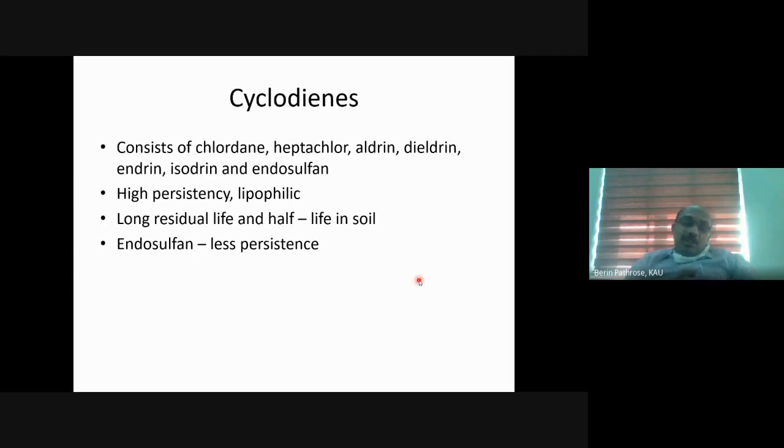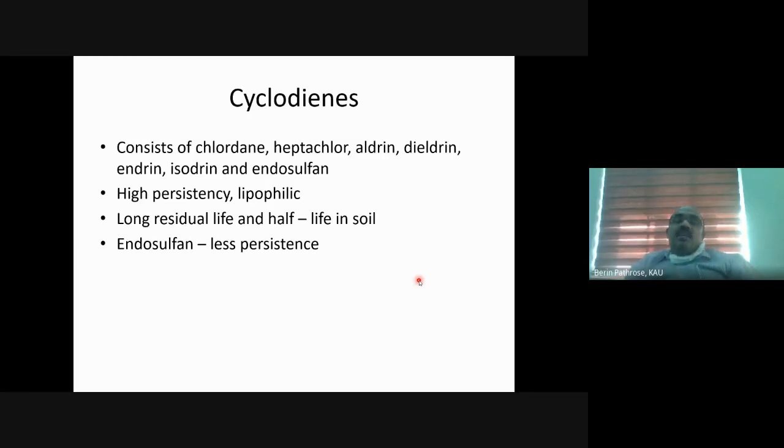Then comes the third group. Among the organochlorines, we have discussed DDT and its analogs, and BHC and its isomers. The third group is cyclodienes. Cyclodienes have several insecticides: chlordane, heptachlor, aldrin, dieldrin, endrin, isodrin, endosulfan, etc. Almost all these pesticides except endosulfan were banned long back because of their high persistence and high lipophilicity. All the cyclodienes are extremely toxic, highly persistent, highly lipophilic, and have a very long residual life in soil. That means they remain in the soil for a longer time, which is why we call it high persistence.